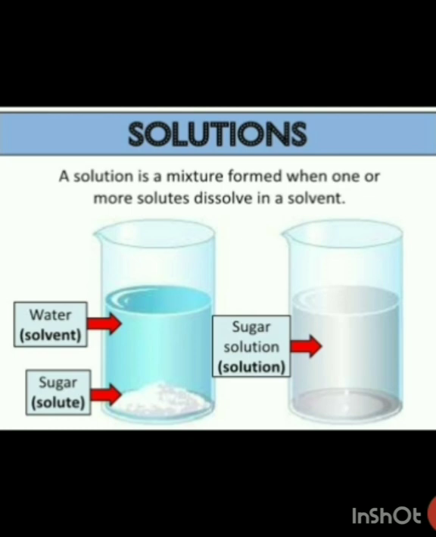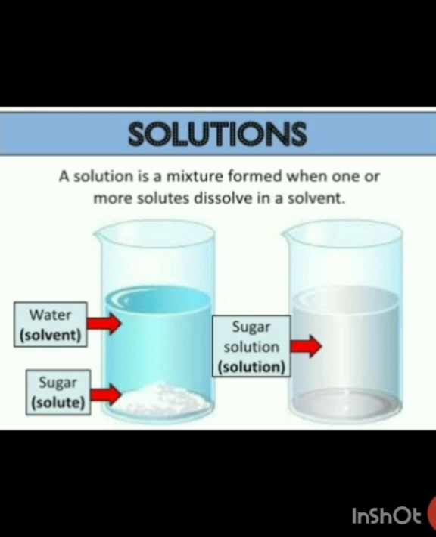Let us learn what the terms solute and solvent mean here. The term solute means the substance which gets dissolved, and the term solvent means the substance which dissolves the solute, and they both combine and form a solution.